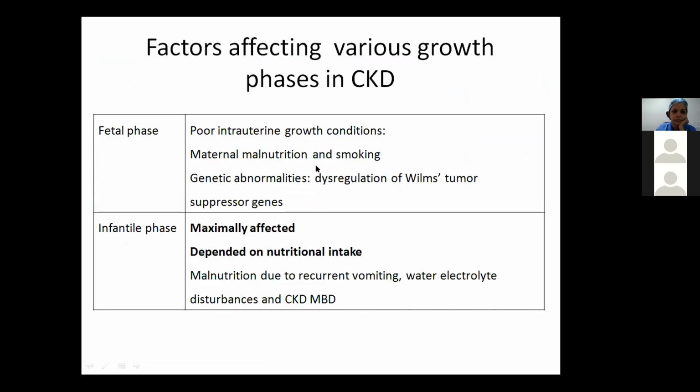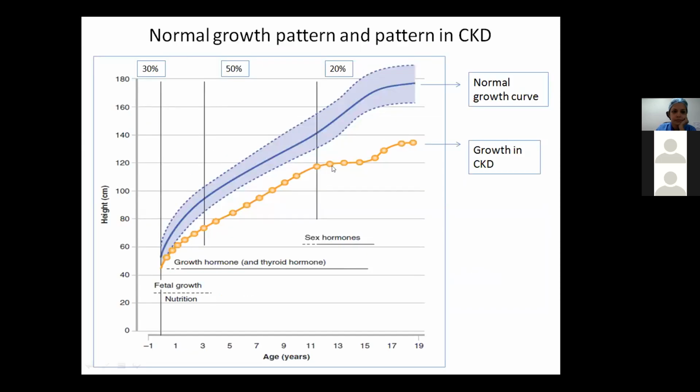Then we have the pubertal phase, where the pubertal growth spurt is delayed, and the intensity of the growth is also hampered. So you get the final height, which is low.